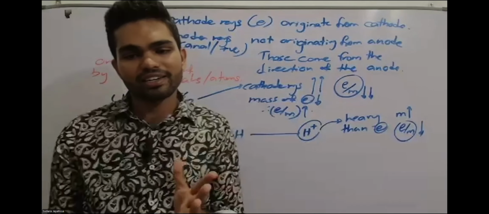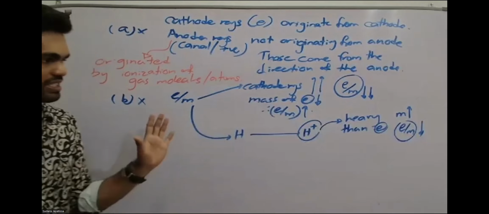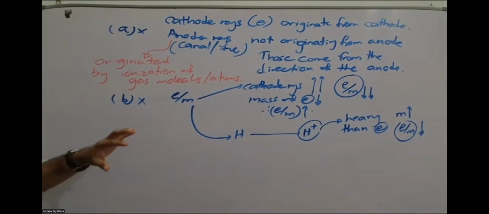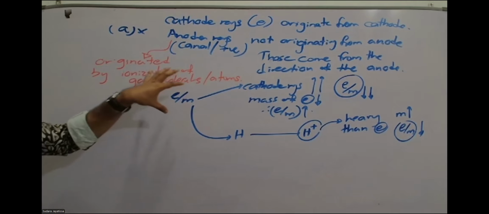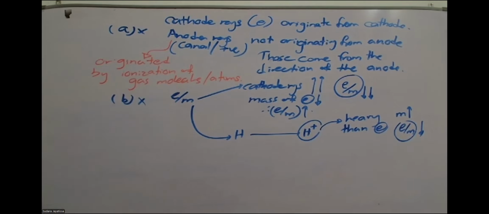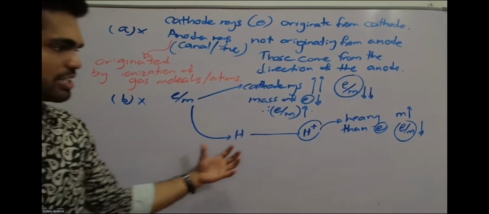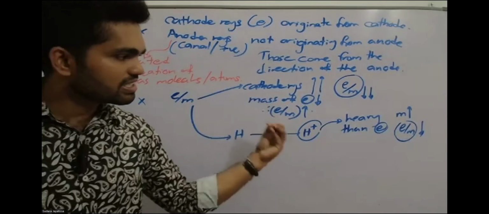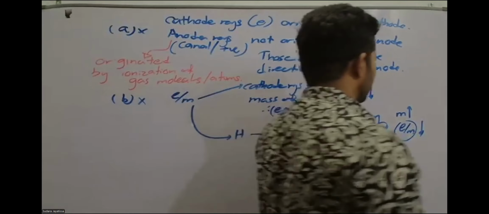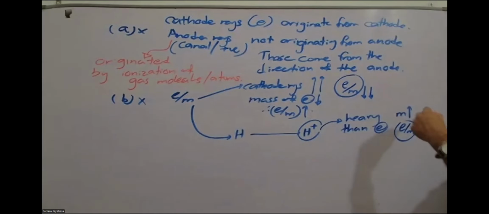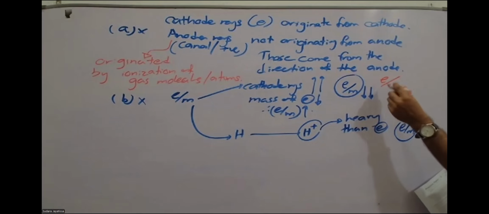Okay, just refer to that discussion, you will understand more. But just know here, it all depends on the mass of the particle. Cathode rays are electrons, they are very light particles, so they should have a higher charge to mass ratio. But hydrogen, H plus, is somewhat heavier, that's why they have a lower charge to mass ratio.